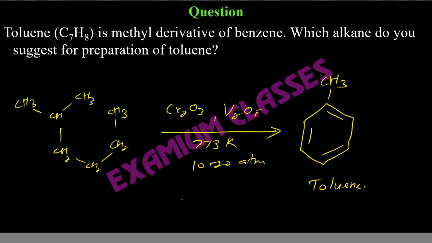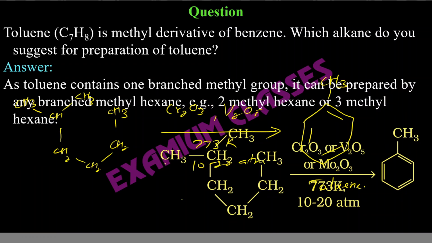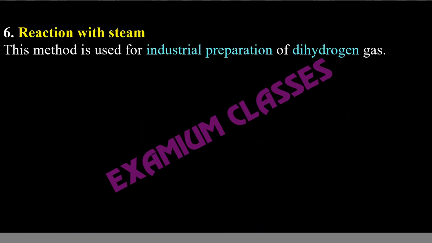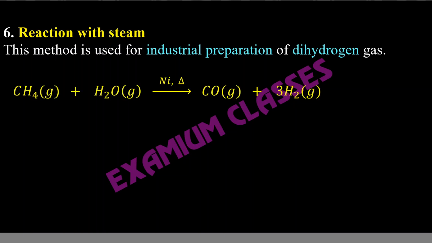Very common question it is asked. Next, the sixth one, reaction with steam. Normally, alkanes will not react with water. They are insoluble in water. The method is used for industrial preparation of dihydrogen gas. So we get it reacted with steam, not just water, steam.